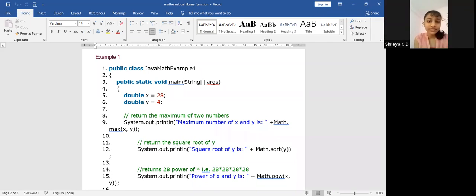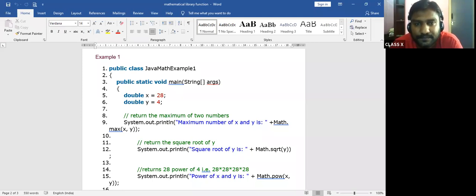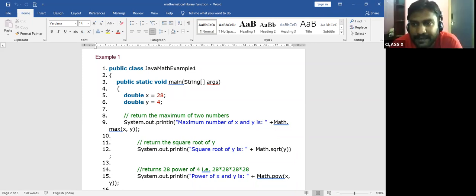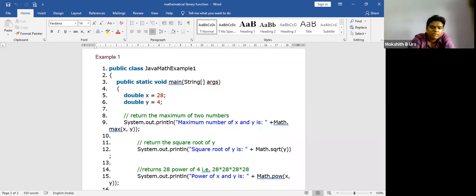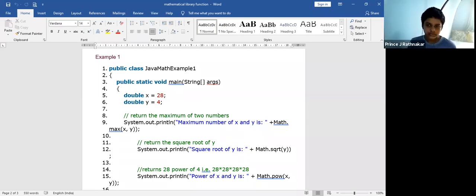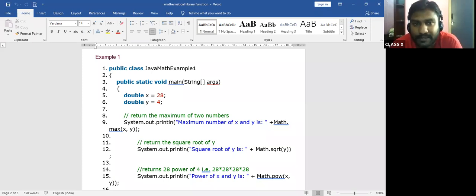Good. Name the 3 access specifiers. Sir, public, protected, and private. Yes, very good. There are 3 access specifiers used in Java programs: public, private, and protected.